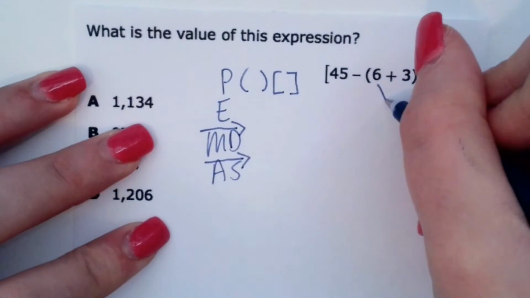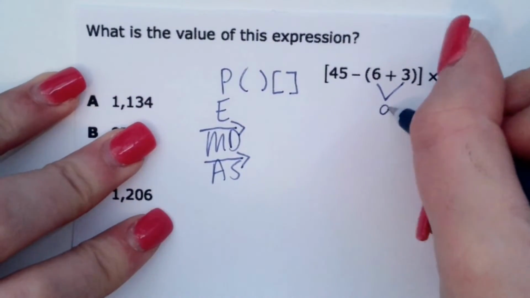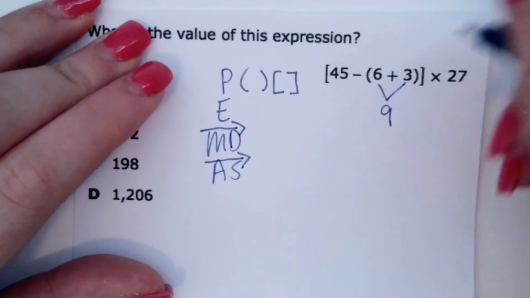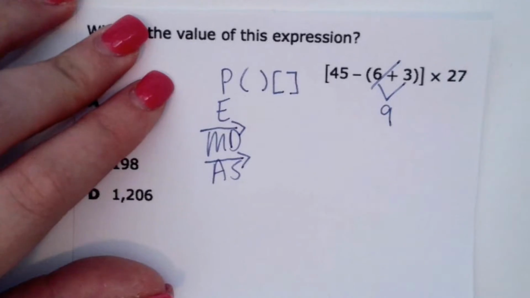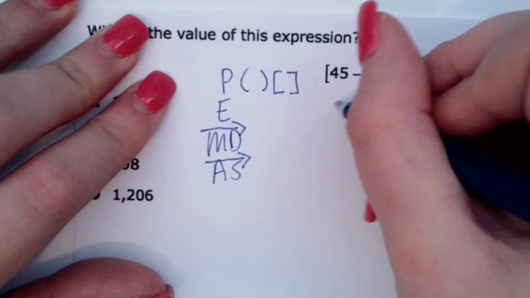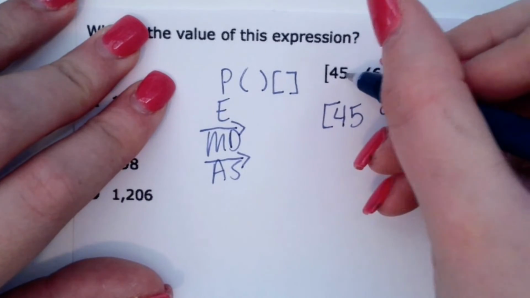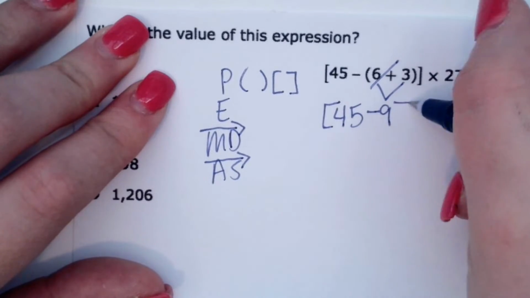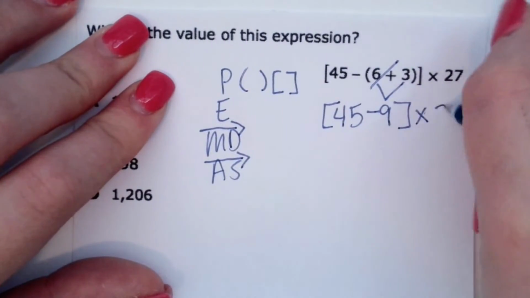So what we're going to have to do first when we do this is we're going to have to do 6 plus 3 first, which equals 9. And the best thing to do to make sure your work's organized and that you don't forget any steps is once you've worked part of the expression, cross off what you did. So we just did 6 plus 3, and we're going to rewrite everything else exactly how it looks in the same order. So we have 45 minus in front. We just solved that, so we can put the last bracket after. And then we have times 27 left after it.